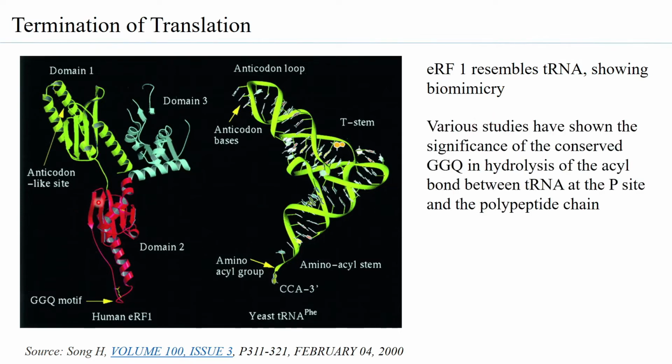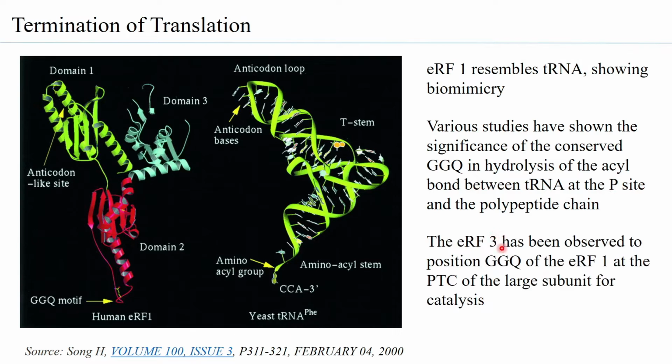Now of course, as mentioned, various studies have shown that the GGQ, which is a highly conserved motif in eRF1, plays an important role and is responsible for hydrolysis of the acyl bond that is present between the tRNA and the polypeptide chain at the P site.